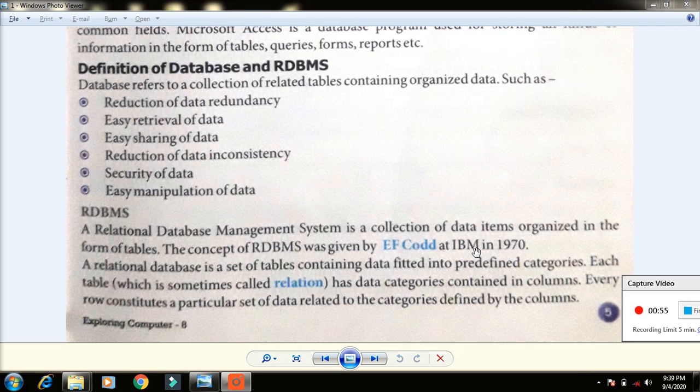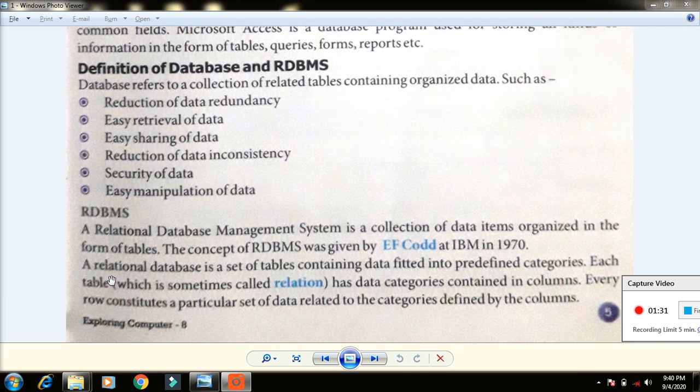In which company was it created? Who created RDBMS? E.F. Codd at IBM, the IBM company. In which year? In 1970. So in this one sentence we can create 4 questions. For example, "The concept of dash was given by E.F. Codd at IBM in 1970" - what is the answer? RDBMS. So we can create the 4 questions.